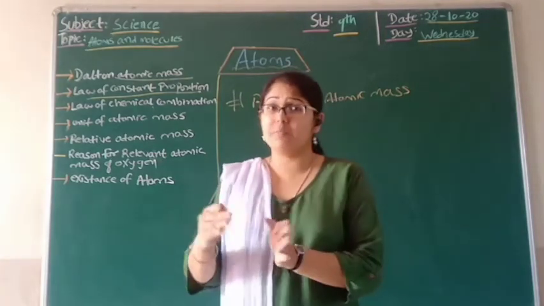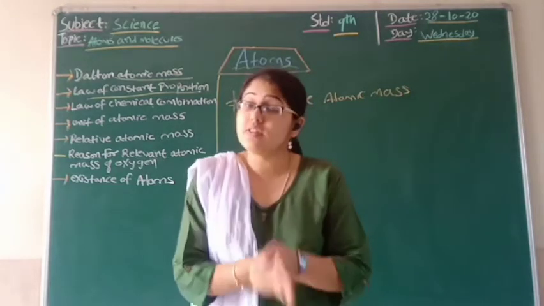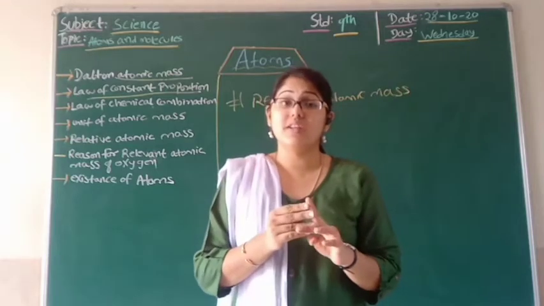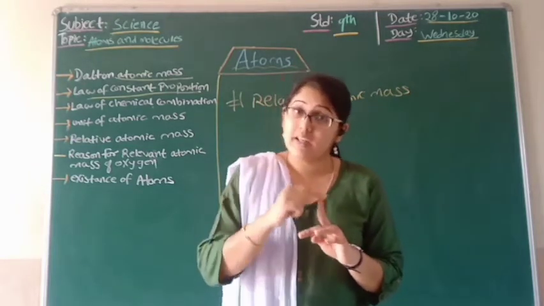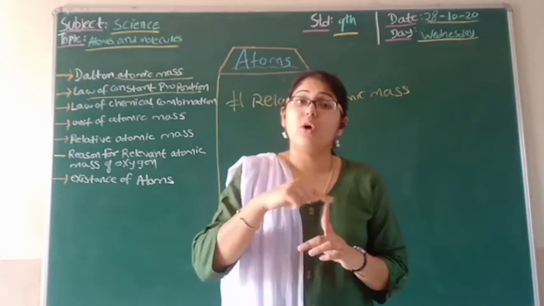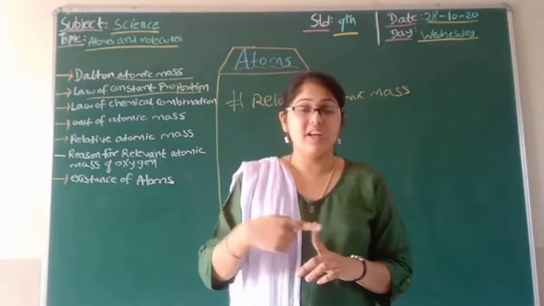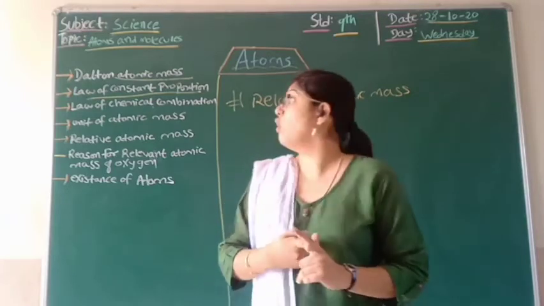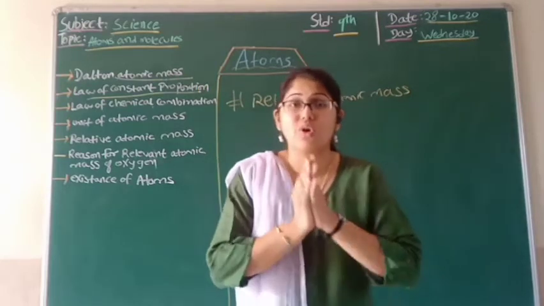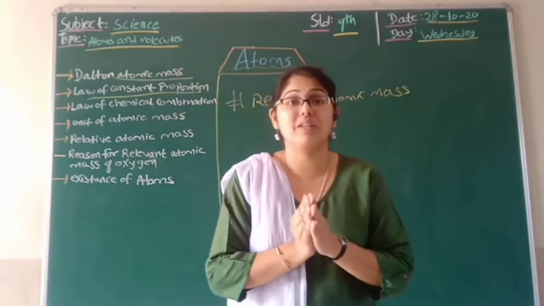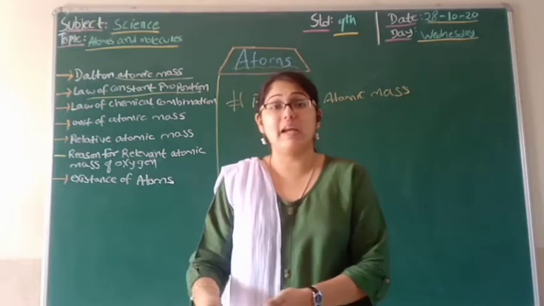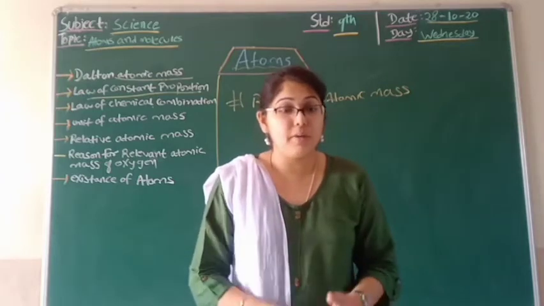So what is the law of chemical combination? Students, in the very first video of this chapter we have seen the law of chemical combination, in which the very first thing is the law of conservation of mass, that in a chemical reaction mass can neither be created nor destroyed. That was the very first law, and the second law was the law of constant proportion. These two laws together are known as the laws of chemical combination. And according to those laws, scientists were able to find the relative atomic mass.